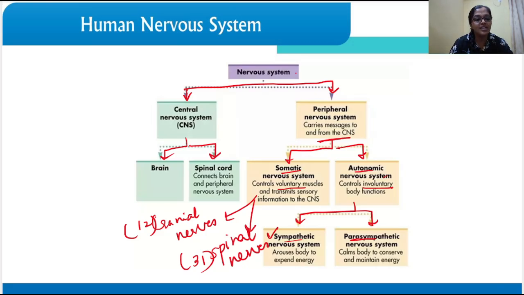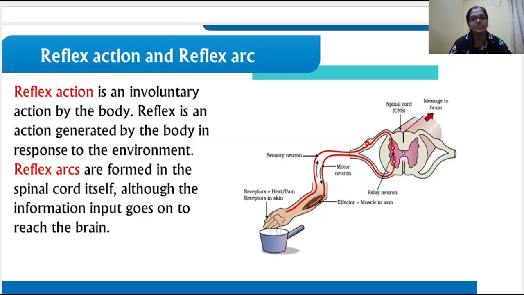Now going into the spinal cord and the reflex action. This is another important question which is asked every year. This is a very important question. What is the reflex action and what is the reflex arc? Now both are somewhat related, right?